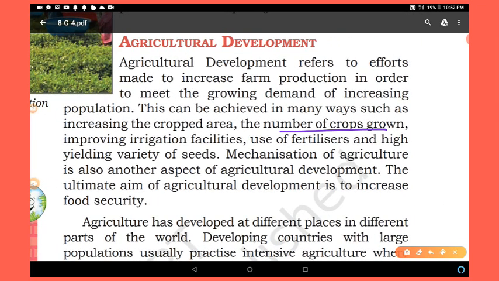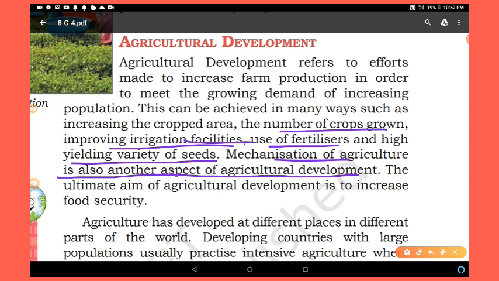This is the way. And improving irrigation facilities, like canals supplying water for irrigation through the dams, and use of fertilizers and high yielding variety of seeds manufactured in the industries. Mechanization of agriculture is also another aspect of agricultural development, because now you can see that tractors are being used, harvesting machines are used, and irrigation facility is becoming modern. So in this way, machines are used for spraying fertilizers, etc.